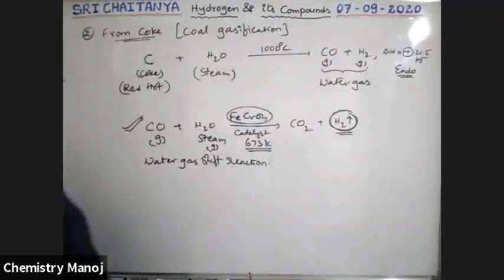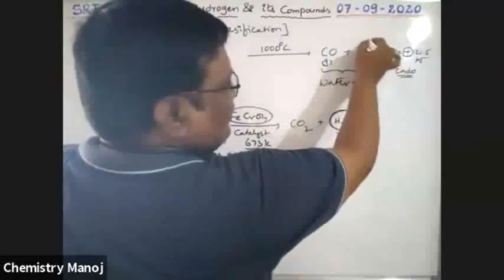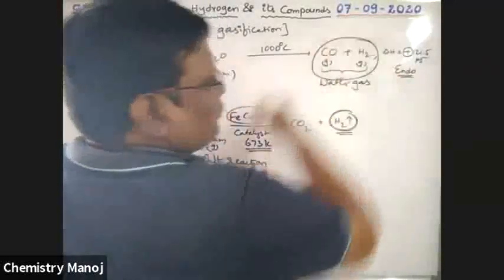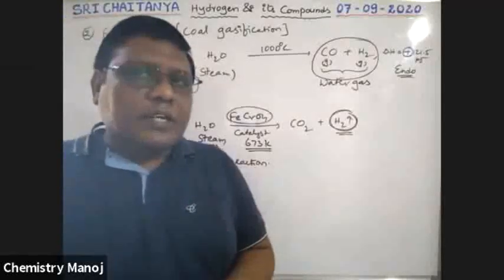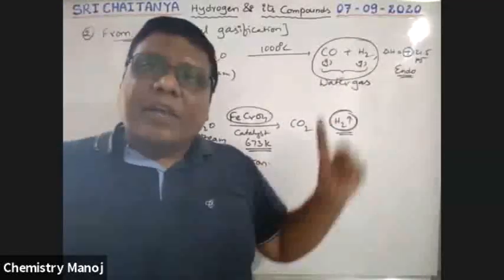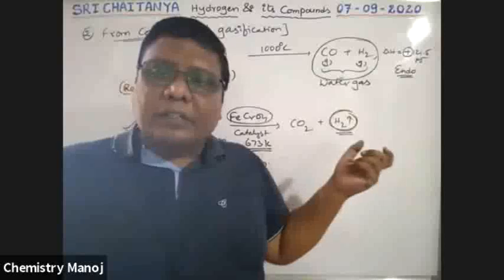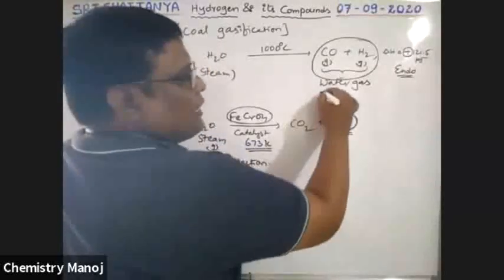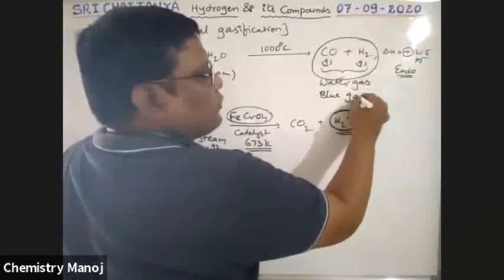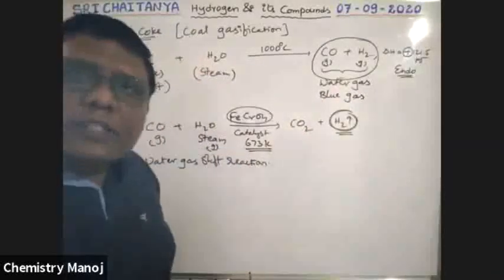See boys, the important product here is CO plus H2O. That has very, very important industrial use. This is called water gas. When this mixture is burned, it burns with a blue color. That's why this water gas is also called blue gas.